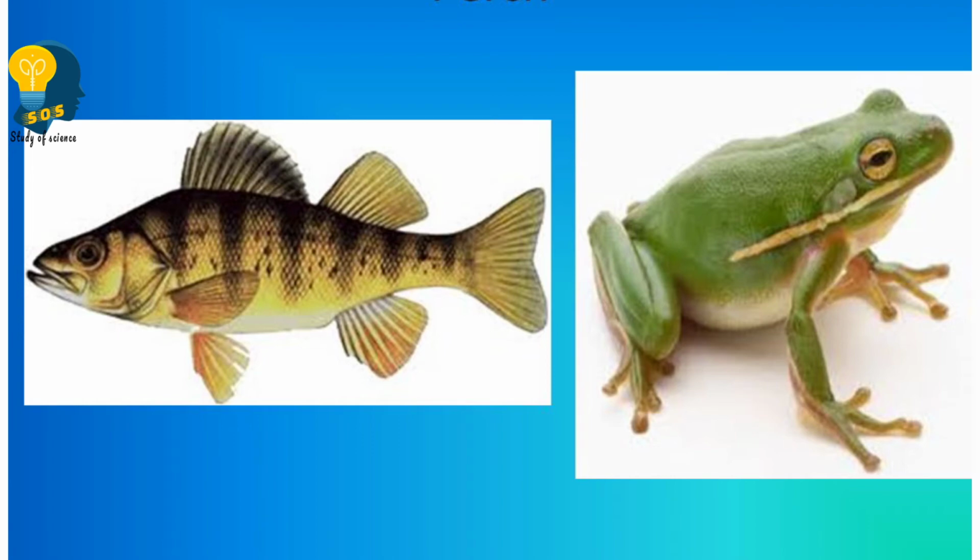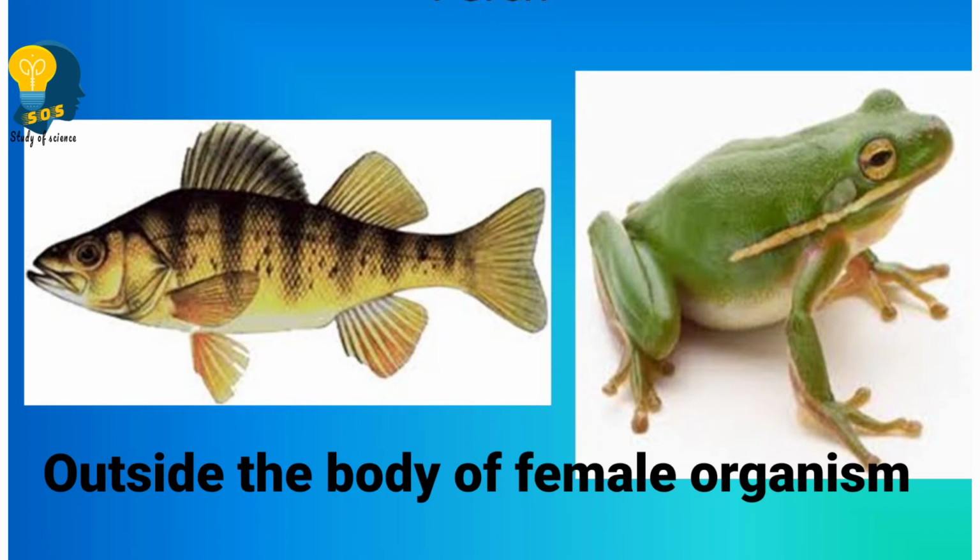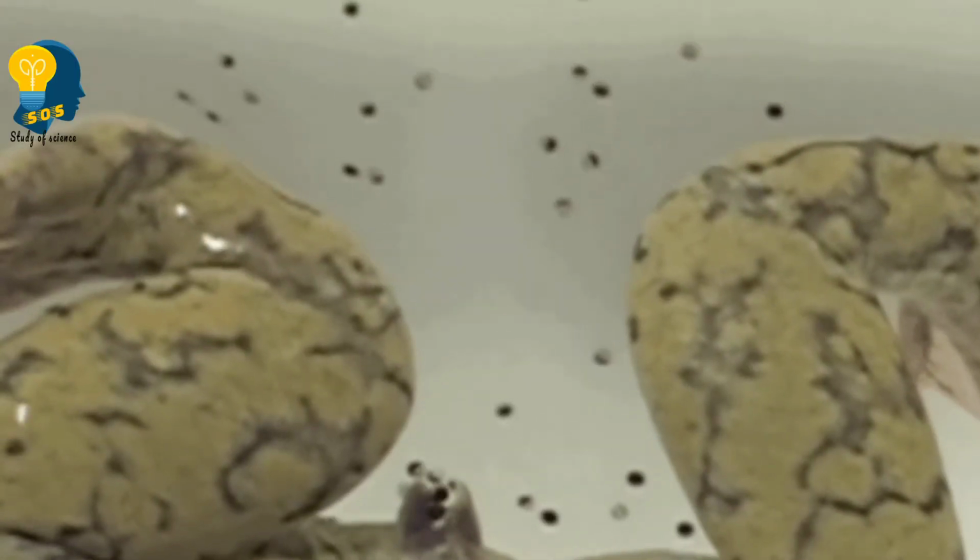As the name says, it is external fertilization. The fertilization takes place outside the body of an organism. And here, the female organism lays the eggs in the water.